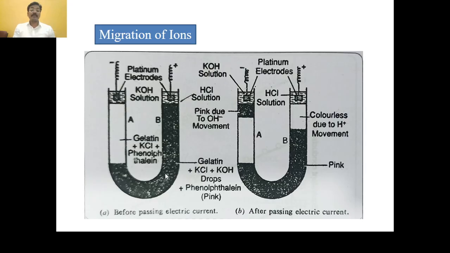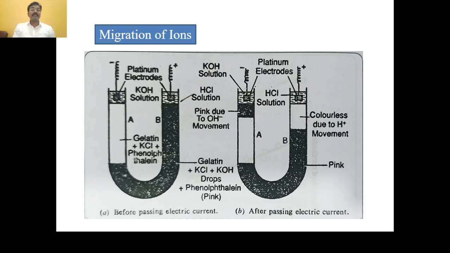This is the pink colored portion, due to potassium hydroxide and phenolphthalein indicator. There is an absence of potassium hydroxide in the lower limb of A, and due to that it is colorless.